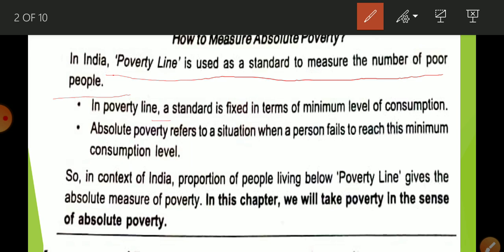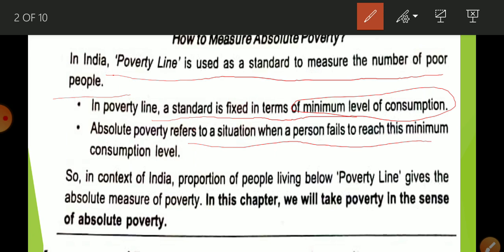In the poverty line, a standard is fixed in terms of a minimum level of consumption. This minimum level of consumption is related to 2400 calories in rural areas and 2100 calories in urban areas. So the people who are not able to arrange this much calorie intake are considered poor. Absolute poverty refers to a situation when a person fails to reach this minimum consumption level. In the context of India, the proportion of people living below the poverty line gives the absolute measure of poverty.